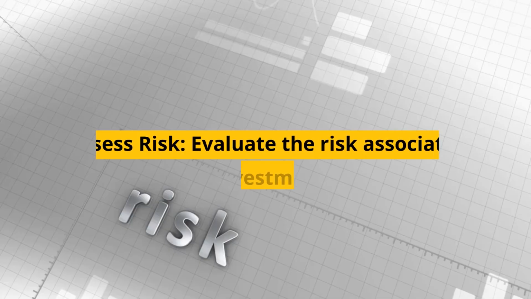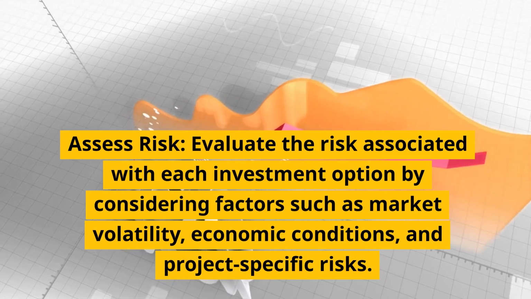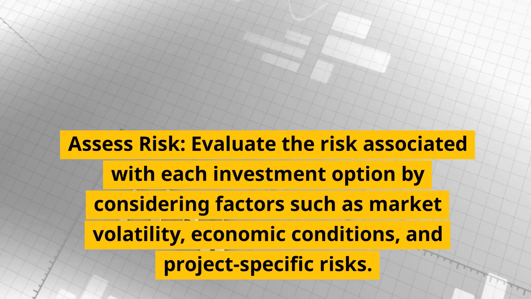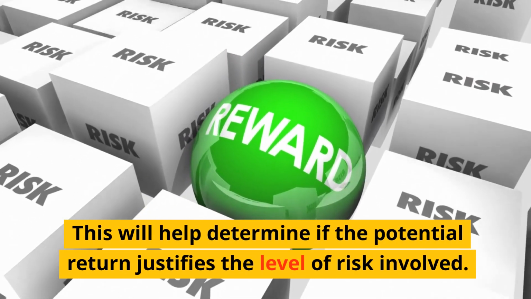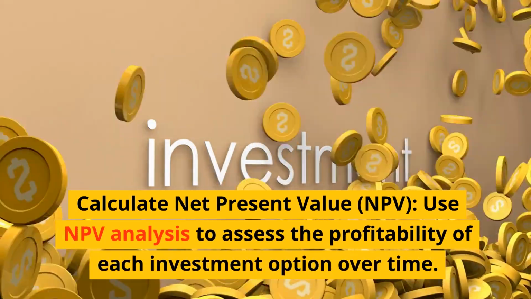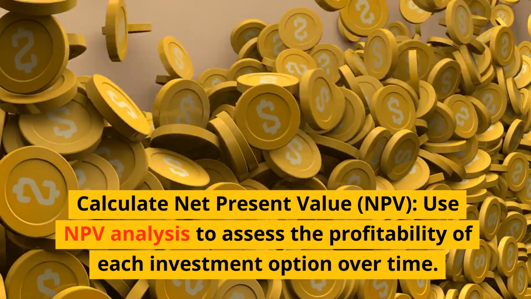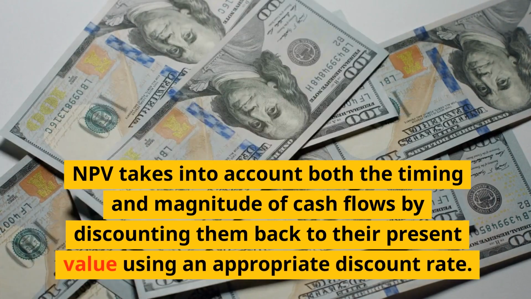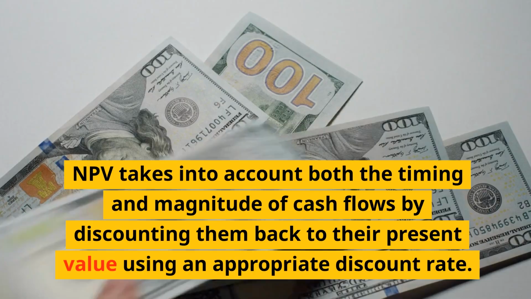3. Assess risk. Evaluate the risk associated with each investment option by considering factors such as market volatility, economic conditions, and project-specific risks. This will help determine if the potential return justifies the level of risk involved. 4. Calculate net present value, NPV. Use NPV analysis to assess the profitability of each investment option over time. NPV takes into account both the timing and magnitude of cash flows by discounting them back to their present value using an appropriate discount rate.